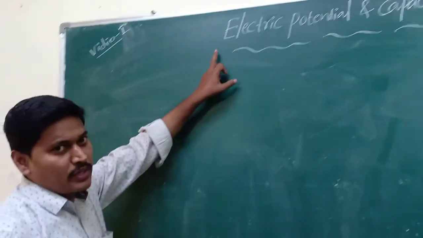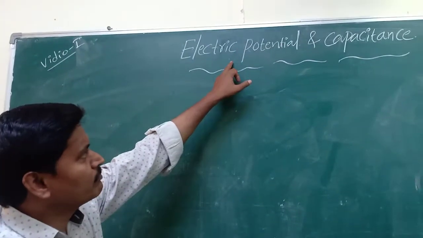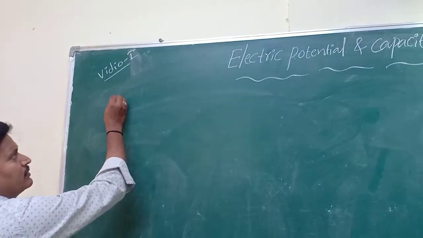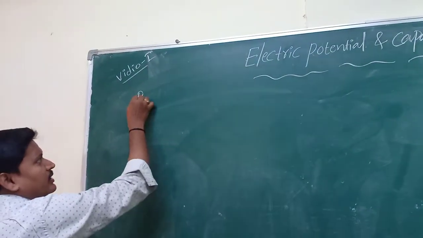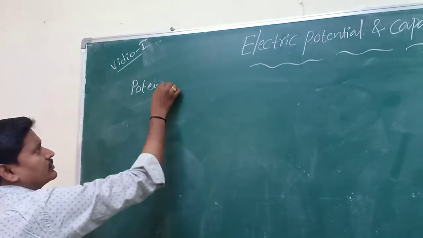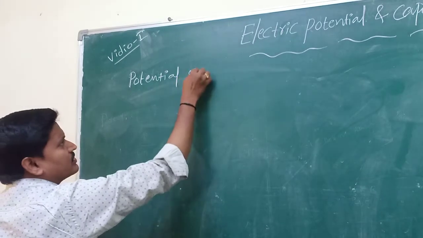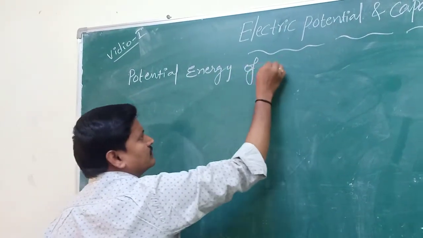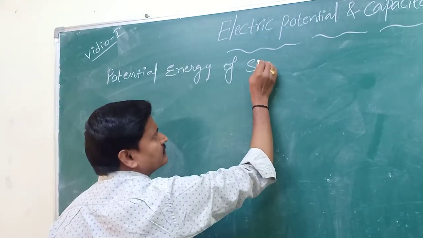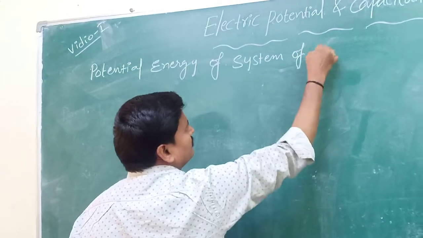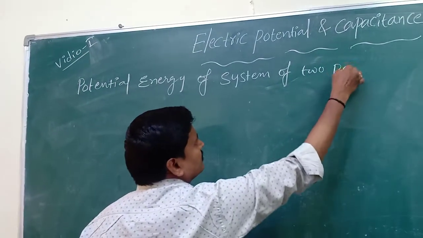Start. Today's topic is electric potential and capacitance. Subtopic: potential energy of the system of two particles.